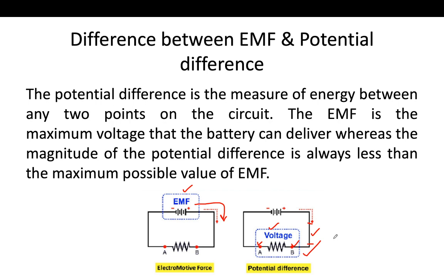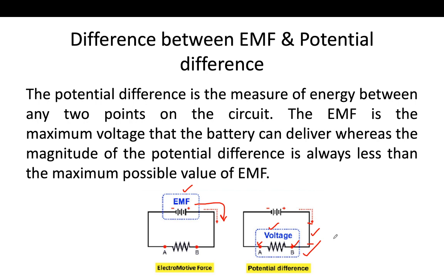So the EMF is the maximum voltage that the battery can deliver, whereas the magnitude of the potential difference is always less than the maximum possible value of EMF. Of course, because EMF is the maximum voltage that the battery can deliver.